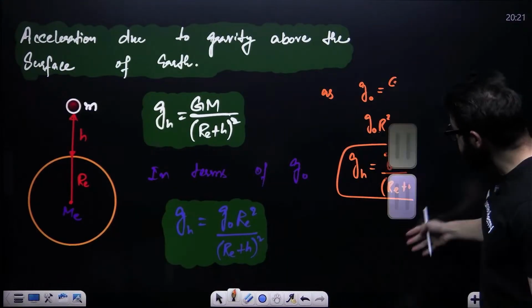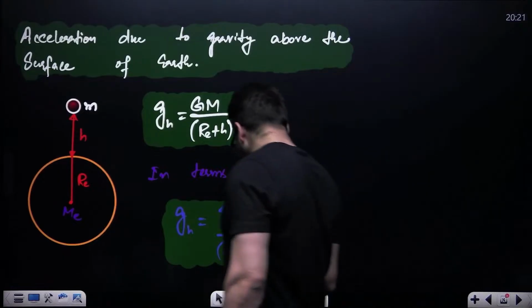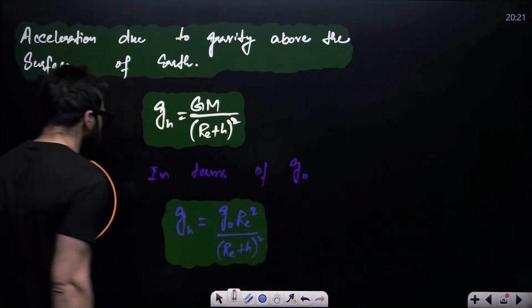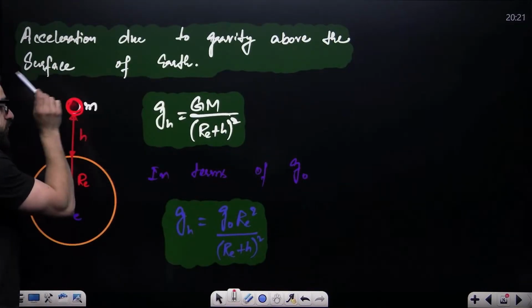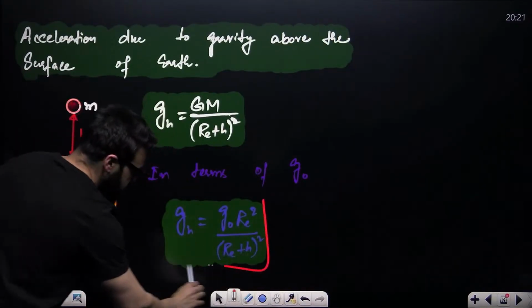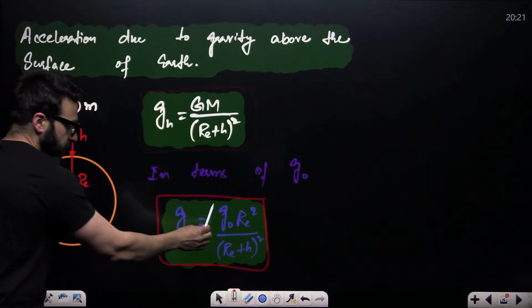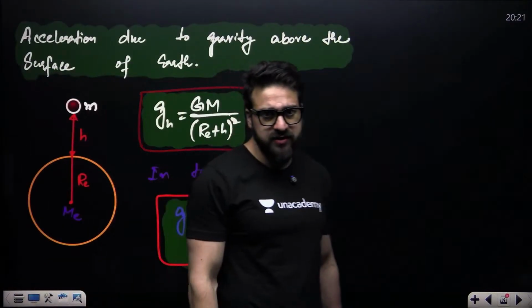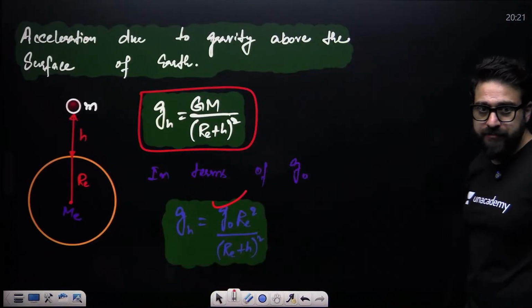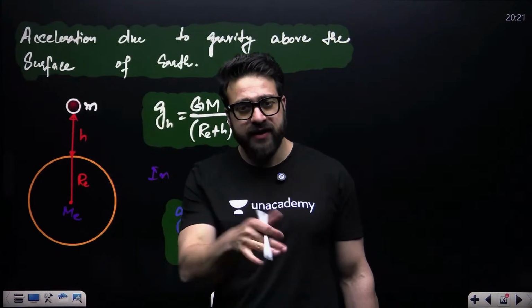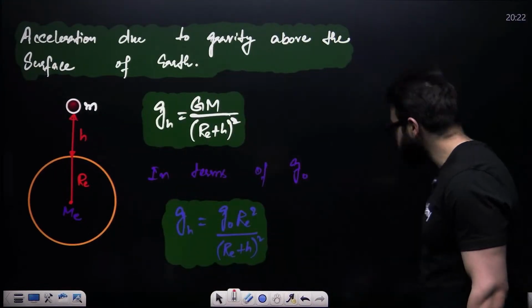So this is basically the acceleration due to gravity above the surface of Earth at height h. This is in terms of g naught, in terms of acceleration due to gravity on the surface of Earth, in terms of mass. I'll provide you the notes of the first session also. Please wait. After this session, I'll send you both.